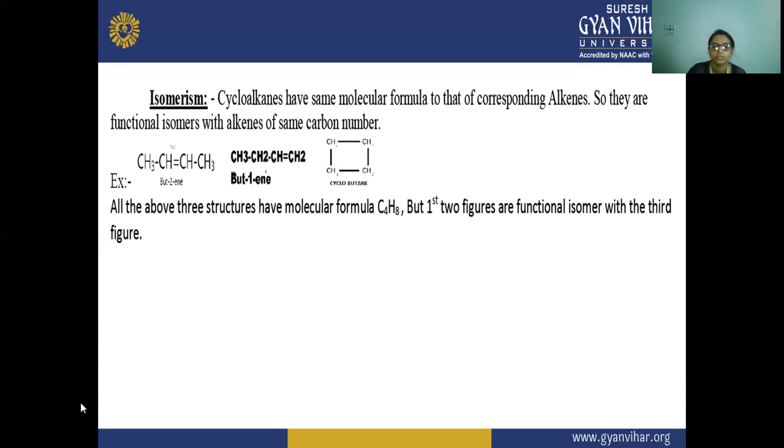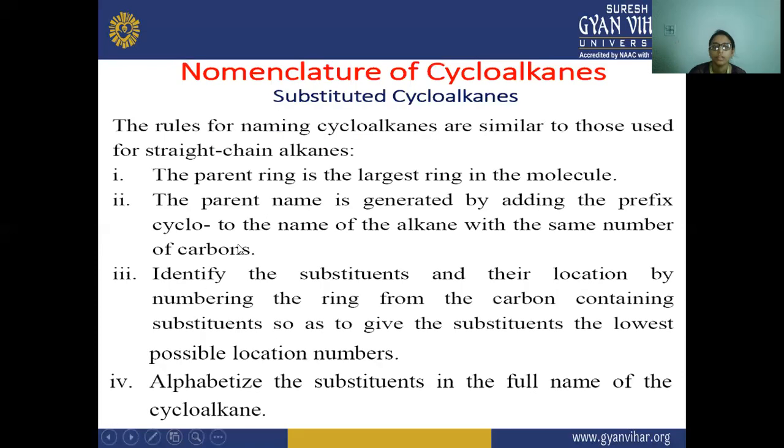Now the nomenclature of cycloalkanes. How do we name a cycloalkane? The rules for naming cycloalkanes are similar to those used for straight chain alkanes. First, the parent ring is the largest ring in the molecule.